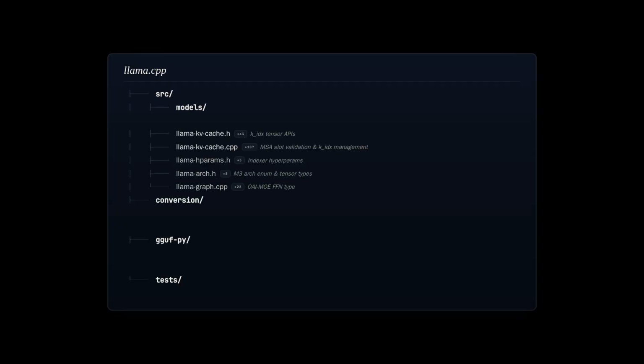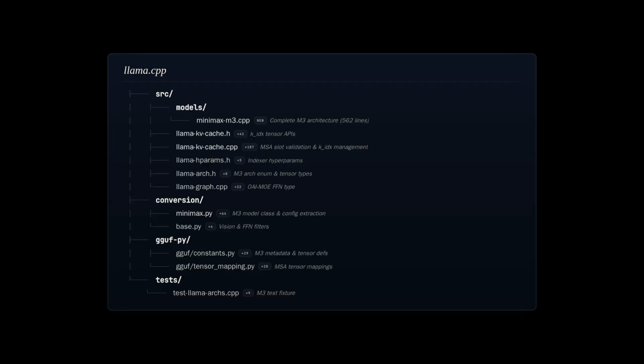Here's the change surface. The heart of the work is a brand new 562-line minimax-m3.cpp file implementing the full architecture. We've got substantial updates to the KV cache header and implementation for indexer key management, plus conversion tooling in Python to extract sparse config from model checkpoints. The rest is wiring, architecture enums, tensor mappings, metadata keys, and test fixtures.